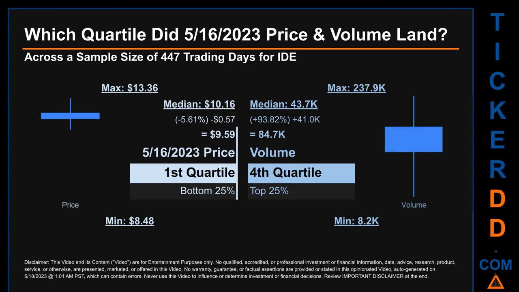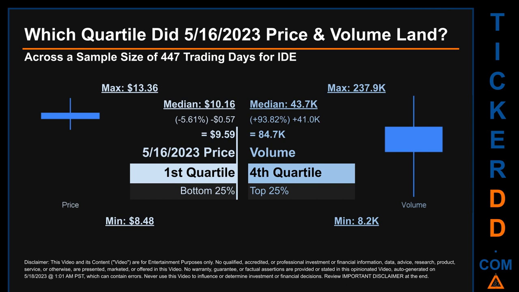Which quartile did May 16, 2023 price and volume land? Across a sample size of 447 trading days, the maximum end-of-day price for IDE was $13.36 while the minimum was $8.48. Within that price range, May 16, 2023 price, of $9.59, landed within the first quartile, meaning it was within the bottom 25% of all sampled end-of-day prices. The day's volume landed within the fourth quartile, marking it within the top 25% of all sampled daily volume, which saw a max daily volume of 237.9 thousand and a minimum of 8.2 thousand.